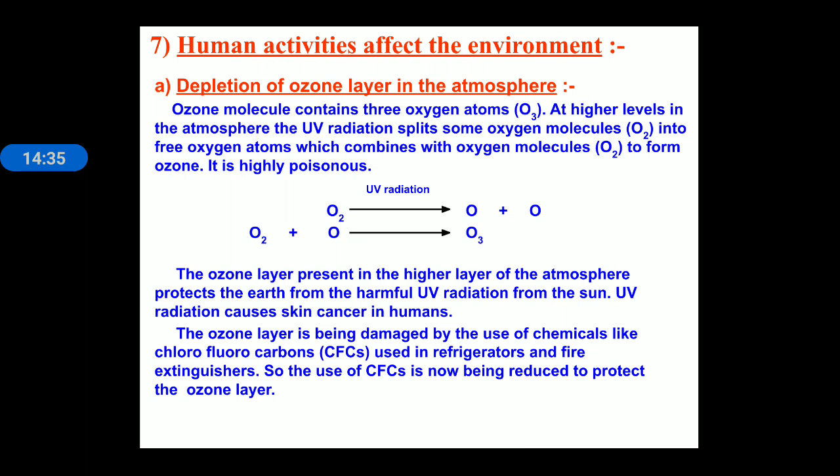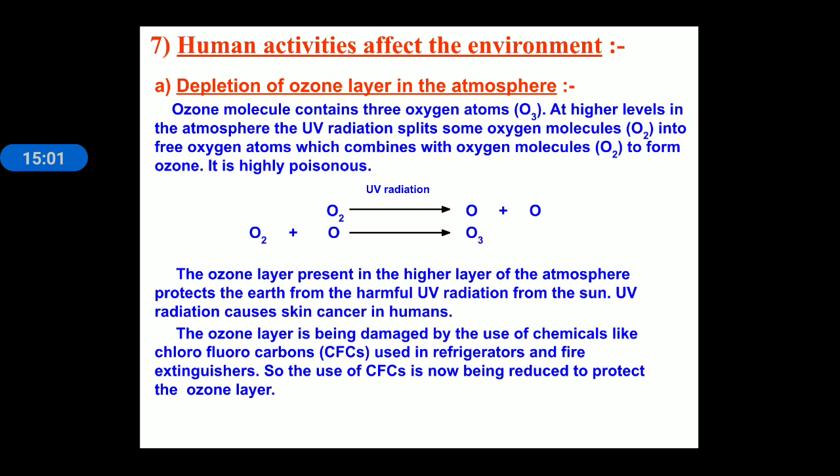Now, human activities also affect the environment, including the ozone layer. If we add more pollution to the environment, then the ozone layer will deplete. An ozone molecule contains 3 oxygen atoms. At higher levels in the atmosphere, UV radiation splits some oxygen molecules, O2, into free oxygen atoms, which combine with oxygen molecules to form ozone, which is highly poisonous.